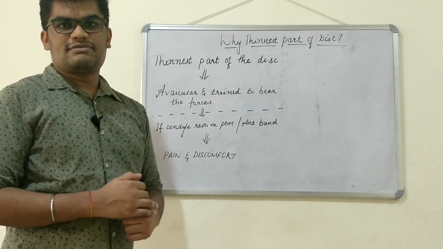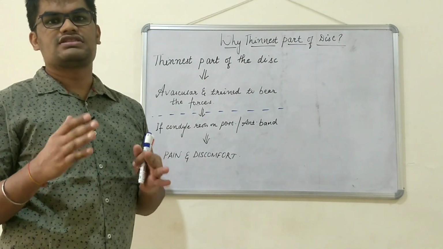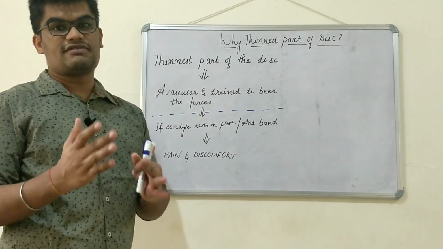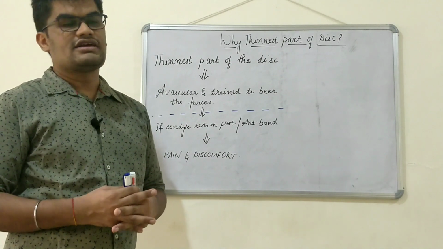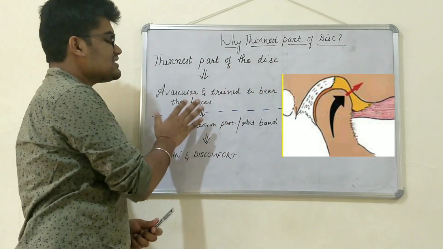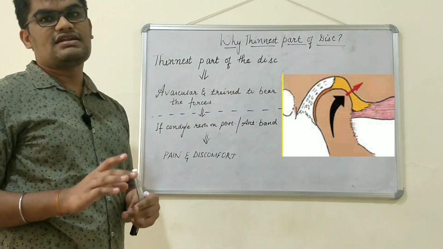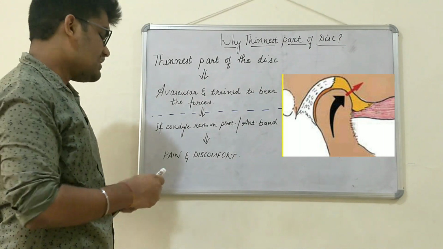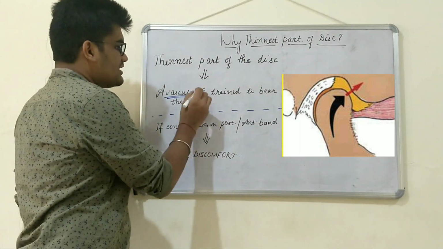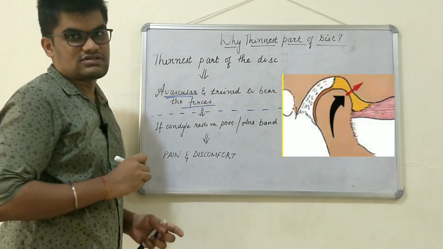So why the thinnest part of the articular disc? We all know that the articular disc has the posterior most thickest band, but still it is not the preferred site for the condyle to articulate. Then why only the thinnest part of the disc? Because the thinnest part of the disc is avascular, that is, it is devoid of any blood supply and it does not have any nerve supply. Though it is avascular, it is the most trained portion of the articular disc to bear the loading forces.